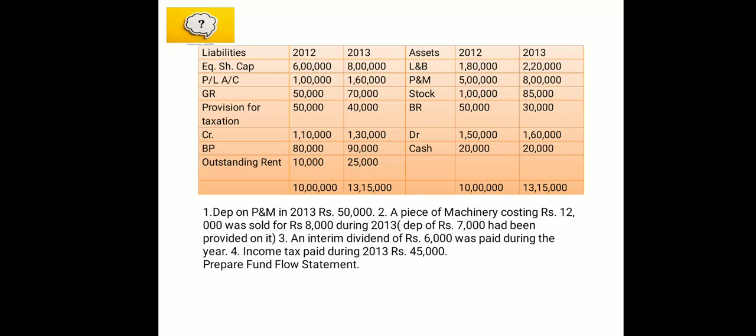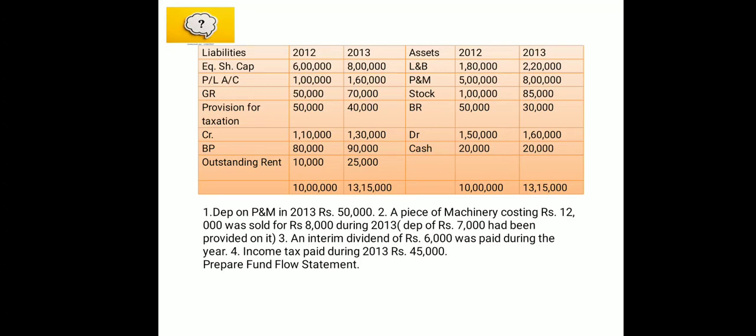Now coming to your asset side. First item we have is land and building. It's a normal thing: whenever we have fixed assets, it is better to read the additional information also. If there is anything related to it, we need to work on that and find out the final things, whether it is a purchase, sale, profit, loss, depreciation, whatever. Under the additional information we don't have anything related to land and building, so we can go further directly with the value given in the balance sheet only.